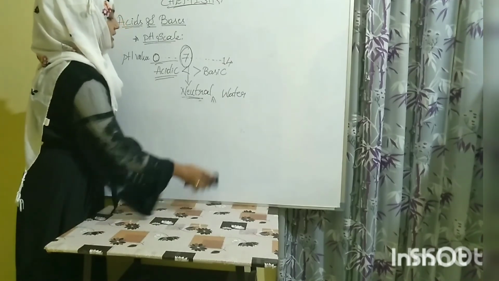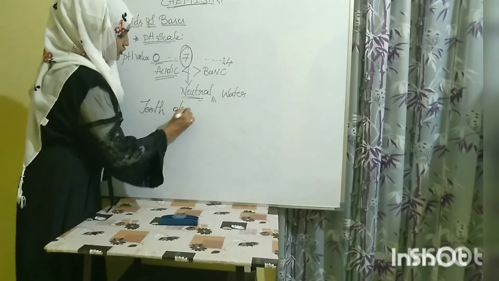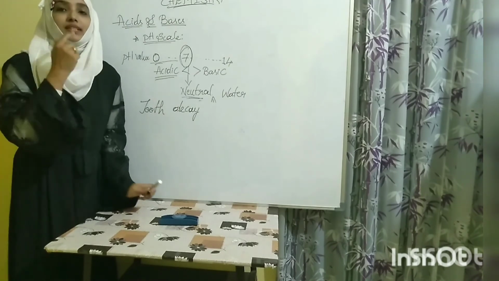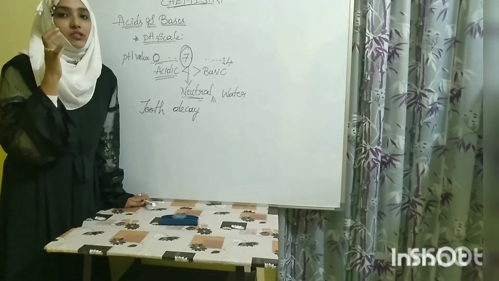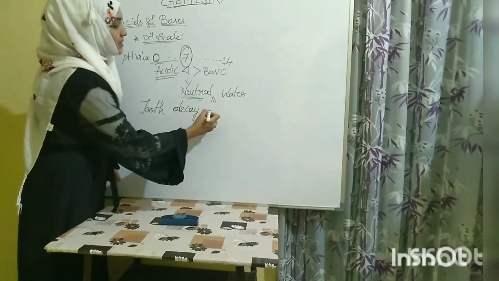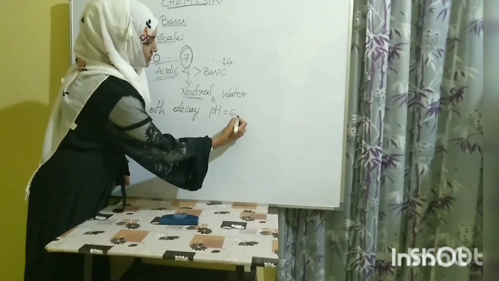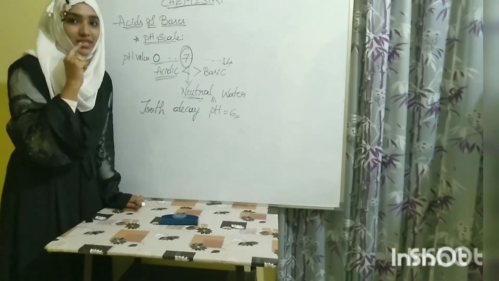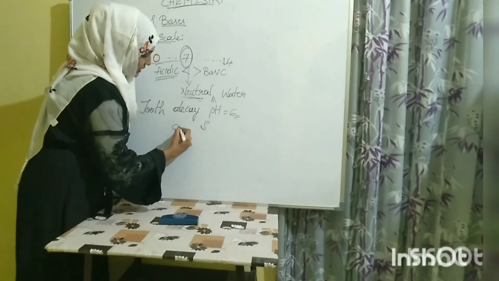And another one is in tooth decay. That also relates to our body. Tooth decay. Our saliva, the liquid which is present in our mouth, is also slightly acidic. Slightly acidic means the pH of saliva is 6. When you have food and all, the calcium sulfate, our teeth is made of calcium sulfate.